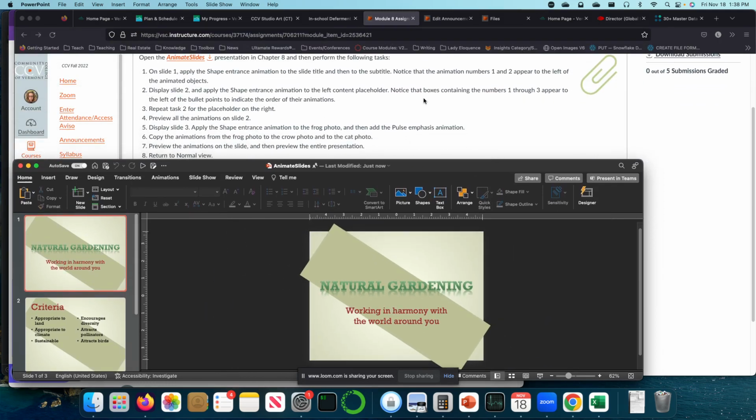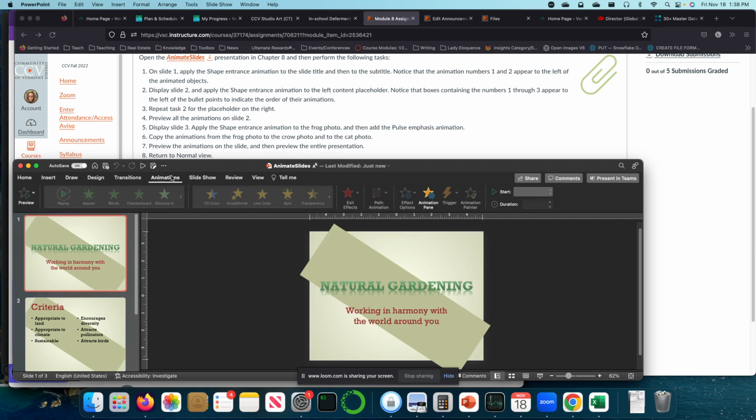So on slide 1, apply the shape entrance animation to the slide title and then to the subtitle. Notice that the animation numbers 1 and 2 appear in the left of the animated object. Okay, so I'm going to come over to the Animations tab. All right, shape entrance object. So this is my shape right here. My shapes are these things.